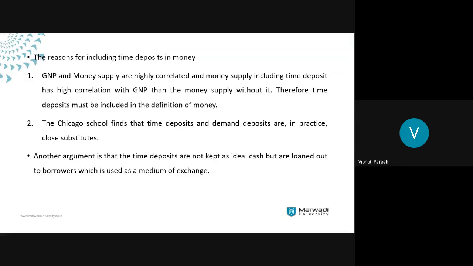The major portion of time deposits basically returns to the circular flow of money in the economy, and that is why it can be included in the definition of money. Based on this argument, you can include time deposit in the circulation of money.